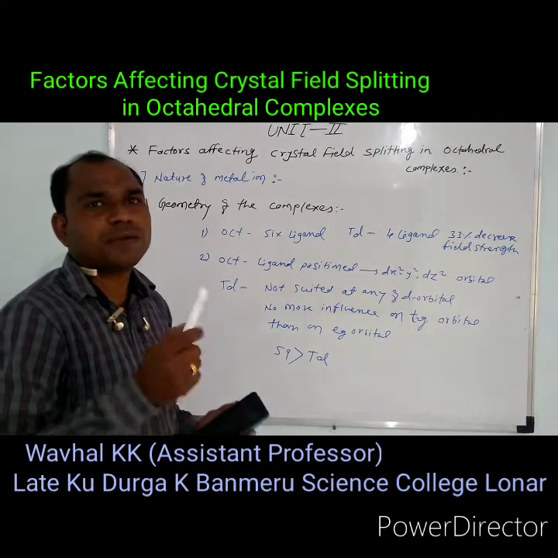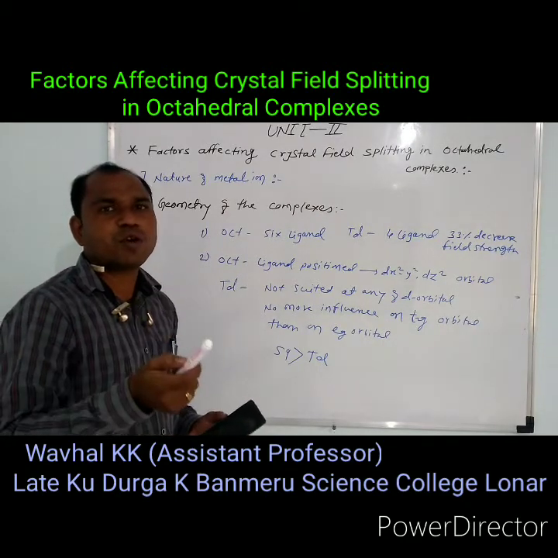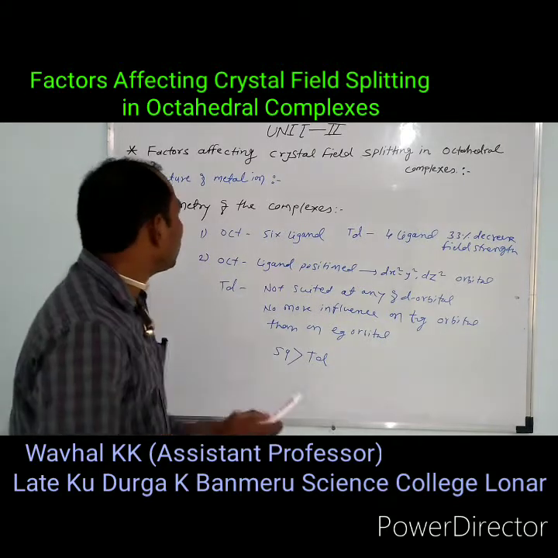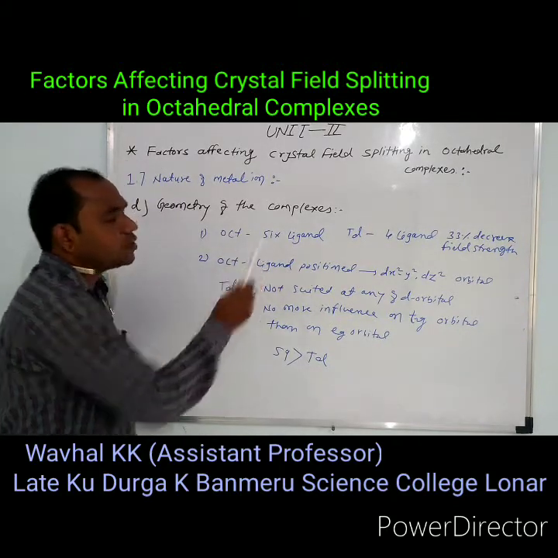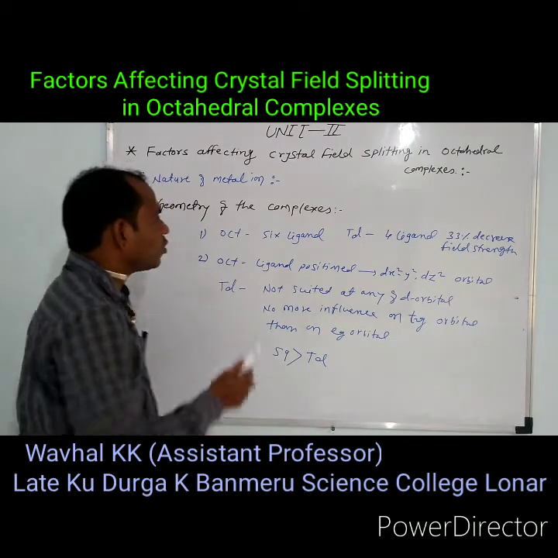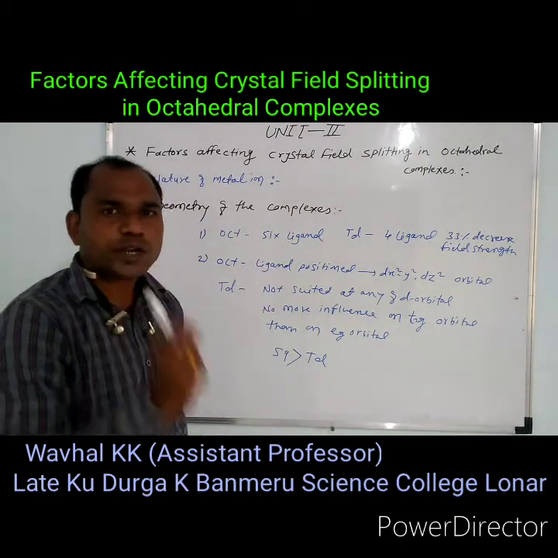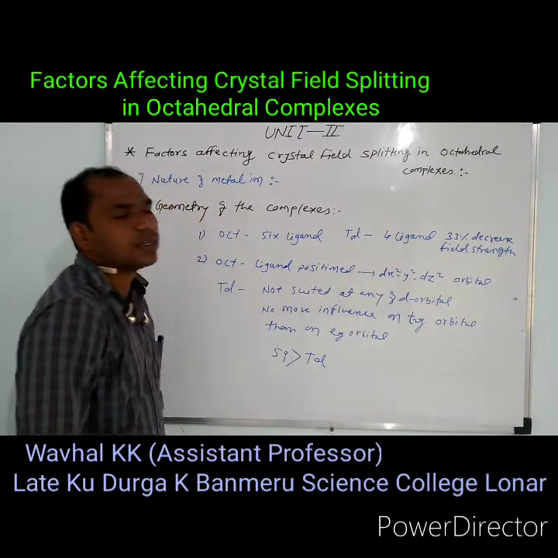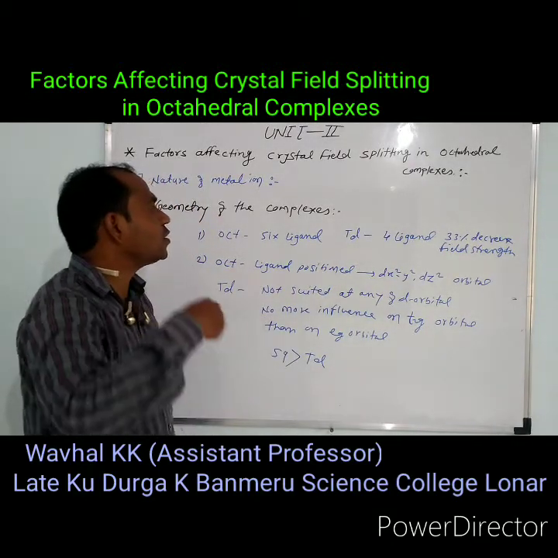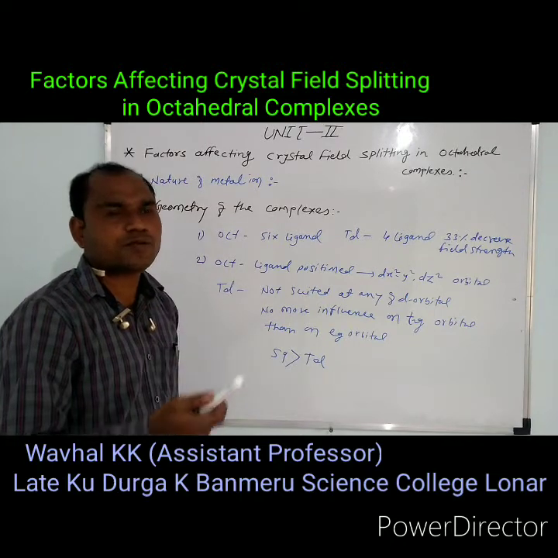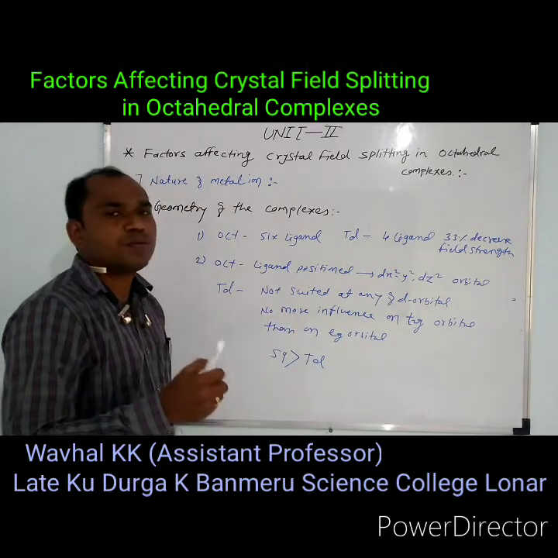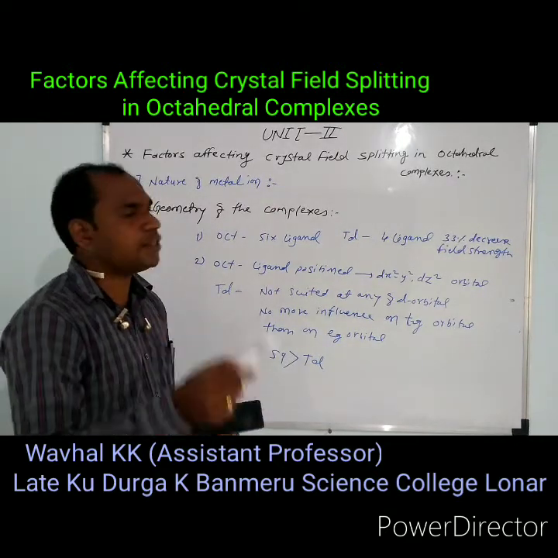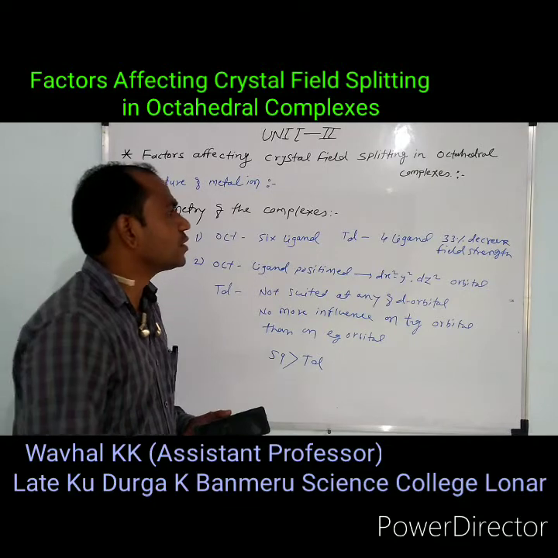Octahedral geometry has a greater magnitude of crystal field splitting than tetrahedral complexes, because in octahedral complexes six ligands are present, while in tetrahedral complexes only four ligands are present. It means the geometry is affecting it. How? More ligands are involved in octahedral complexes, and fewer ligands are involved in tetrahedral complexes.